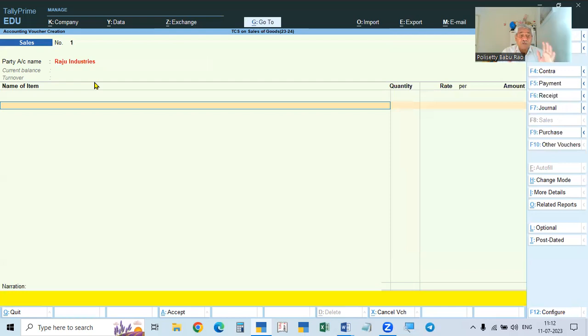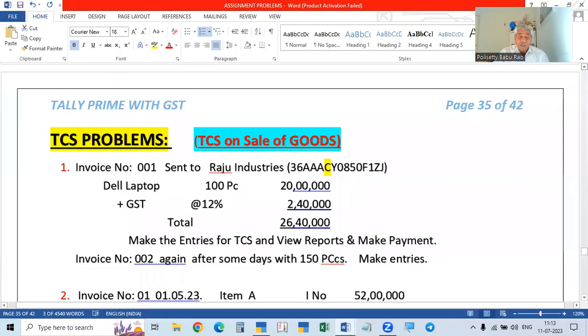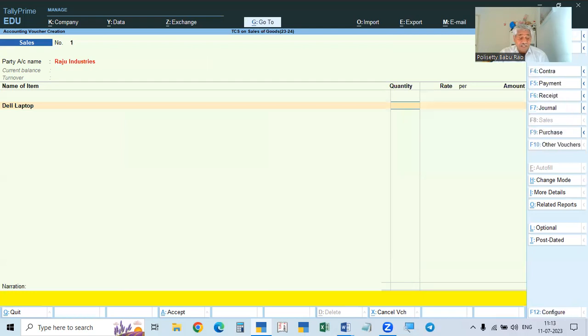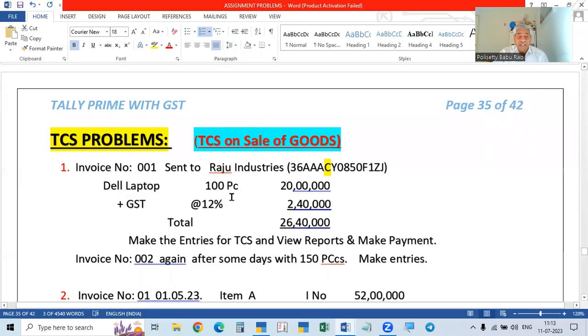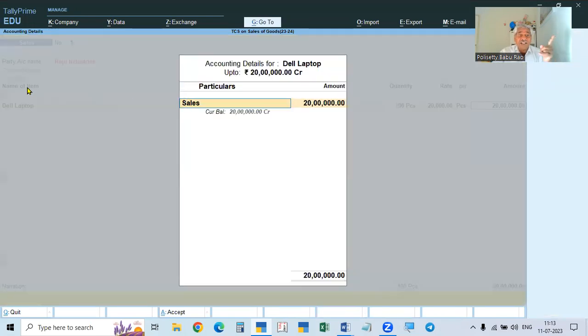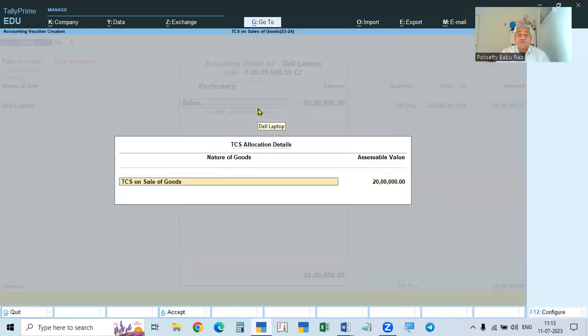Then now we'll come to the item. Dell laptop. So go to Dell laptop. What is the quantity here? 100 pieces. Each one is 20,000, so total is 20 lakhs. Okay. Now after entering this, the sales ledger will be asked here, since we are not using the common ledger. So we are giving sales.